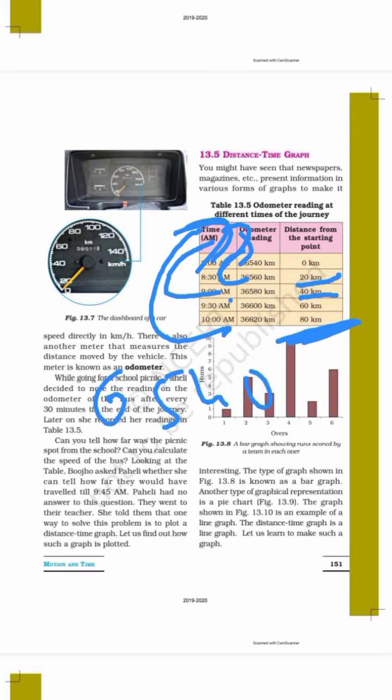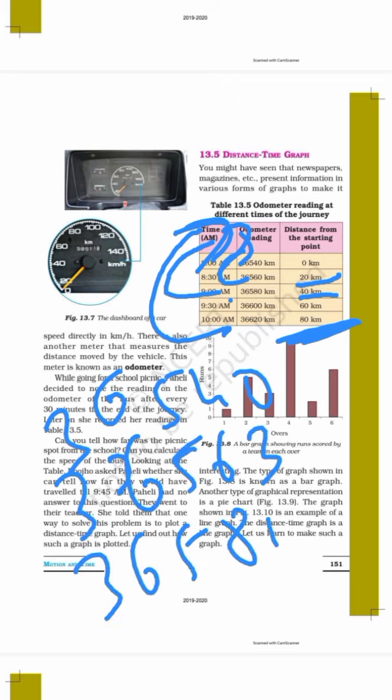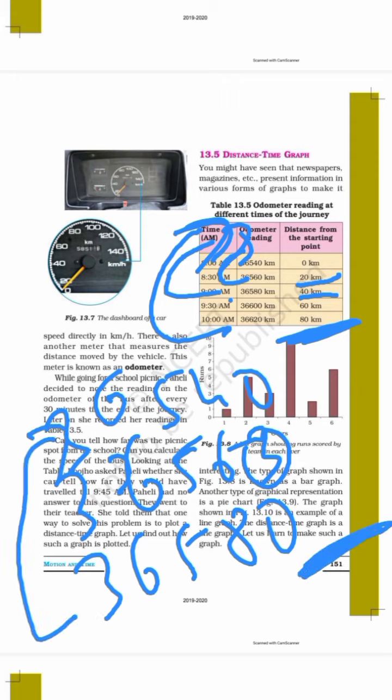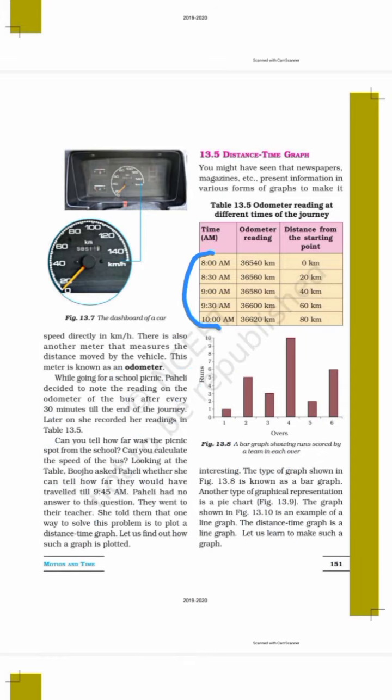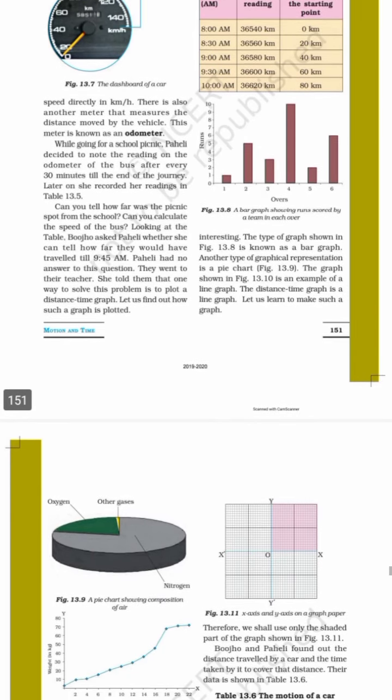Okay, 6540, 36540, 36560, 36580. If you want to find the distance over here, you have to subtract these both. Next is 36600. If you want to find this, you have to subtract these both. Okay, so your standard should be the first one. You can make the graph.